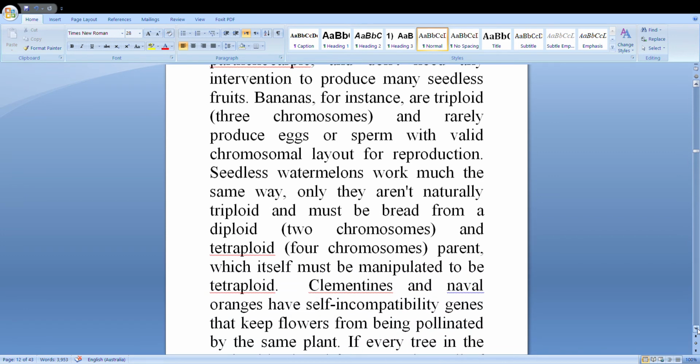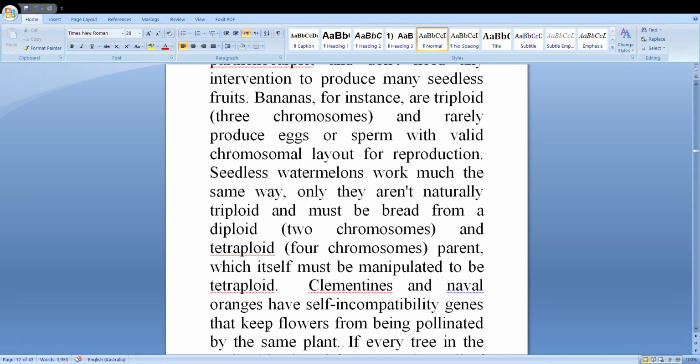Seedless watermelons work much the same way, only they are not naturally triploid but must be bred from diploid, two sets of chromosomes, and tetraploid, four sets of chromosomes, parents, which must themselves be manipulated to be tetraploid.